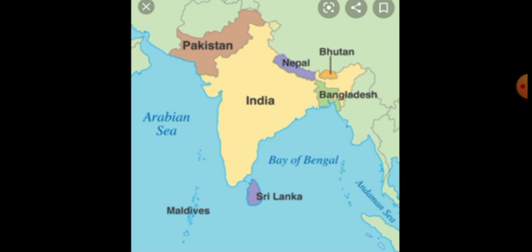That's why India is famous for the common saying of unity in diversity, because people of different languages, castes, religions, and cultures are living together.